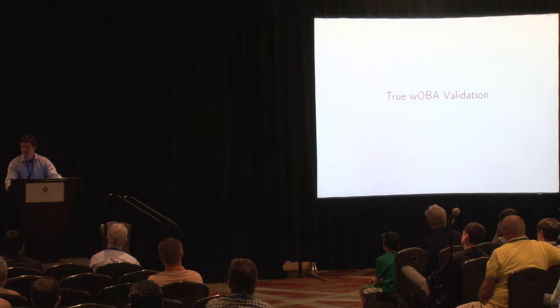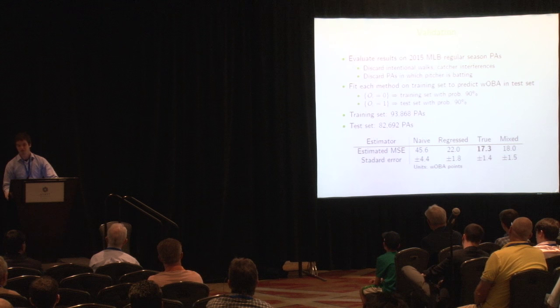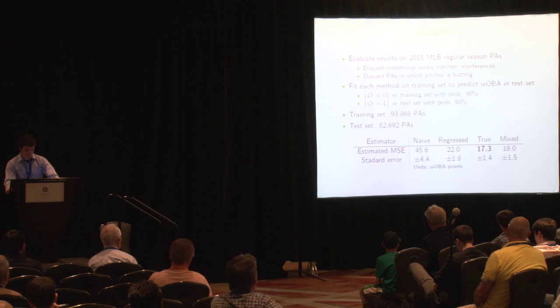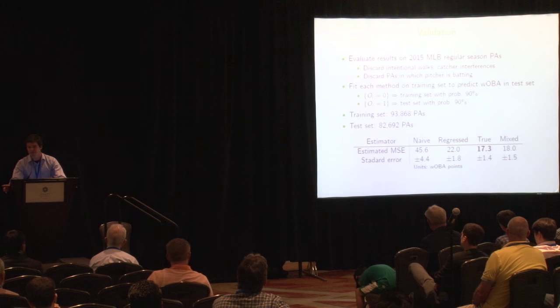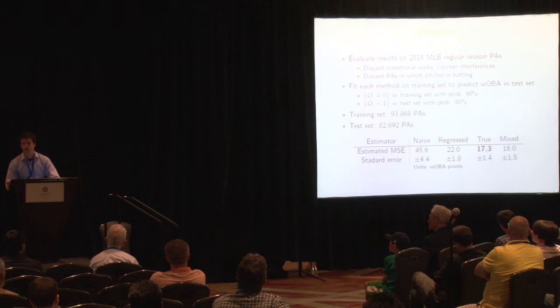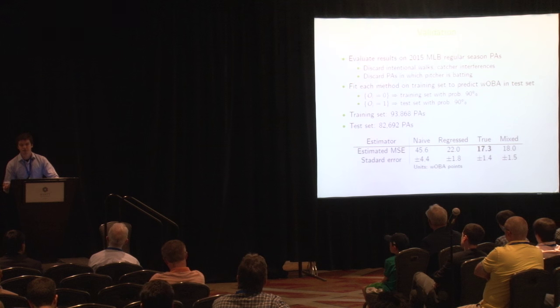Now I'll get into validating true wOBA. Again, we had a framework of building a test set and a training set from the 2015 season. Only this time, rather than randomly splitting up the plate appearances, we made these test and training sets characteristically different. One of them had many more plate appearances with same-handedness. The other one had many more plate appearances with opposite-handedness. The reason we did this is because true wOBA shines in its ability to distinguish these characteristically different scenarios, as Scott described.